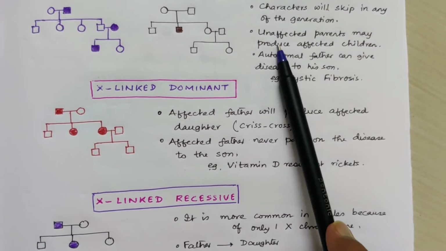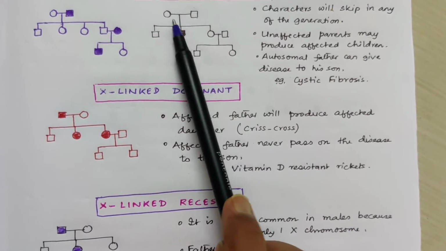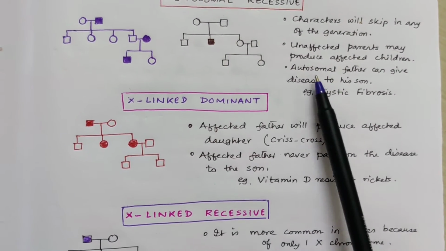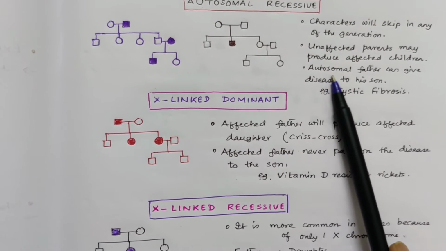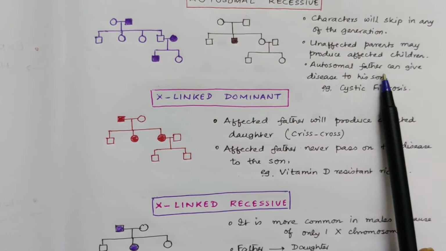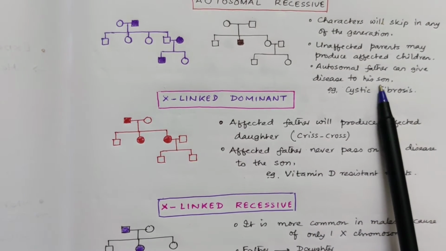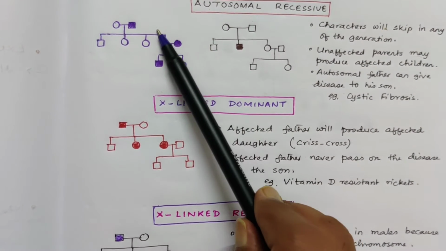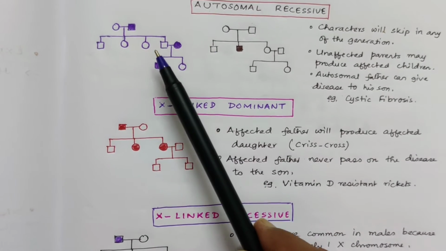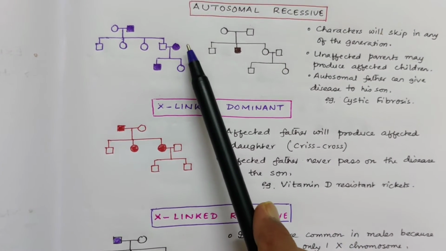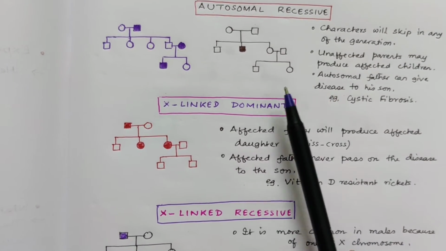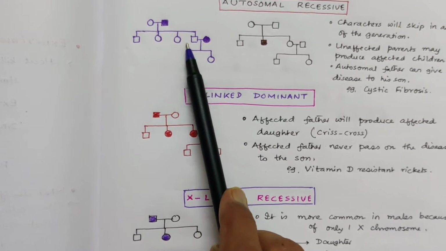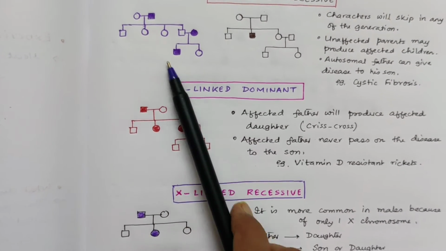Next, unaffected parents may produce affected children. These are unaffected parents, but they have produced affected children, one or more. And another thing: in the autosomal case, the father can pass on the disease to the son, not only to the daughter. Autosomal father can pass on the disease to the son. For example, cystic fibrosis is one such disease. This is the father, and it may pass on the disease to the son.